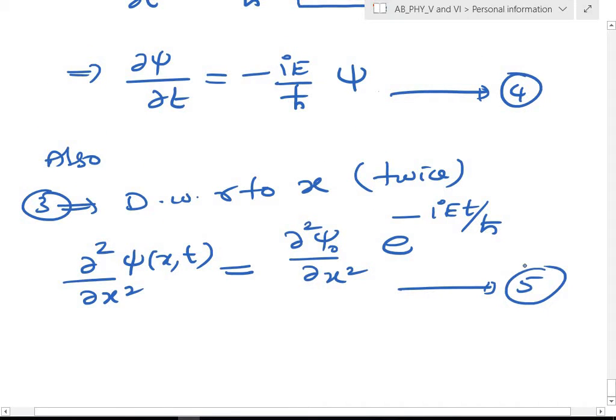So from equation 4 I have ∂psi/∂t, and from equation 5 I have ∂²psi/∂x².